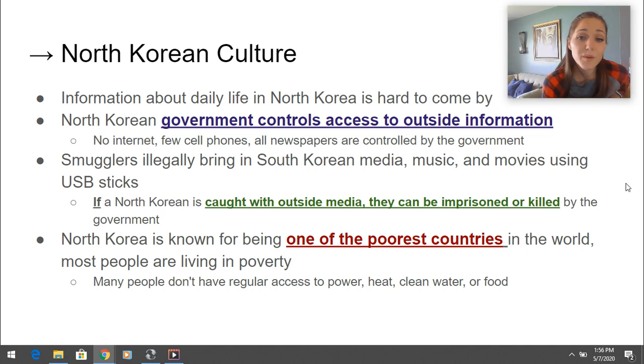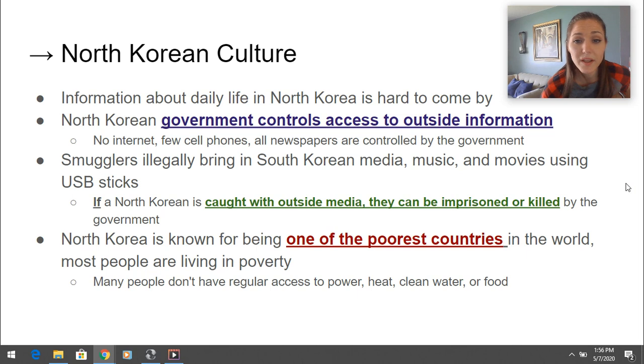North Korean government controls access to outside information. So there's no internet. There's very few cell phones. The people who do have cell phones are extremely restricted on the things that they can do on those cell phones. All newspapers are controlled by the government, and the only thing that's really printed is how great their leader is and how great the country is. So people in North Korea are almost brainwashed to believe that they're living in a fantastic country with a leader who is the best thing ever.